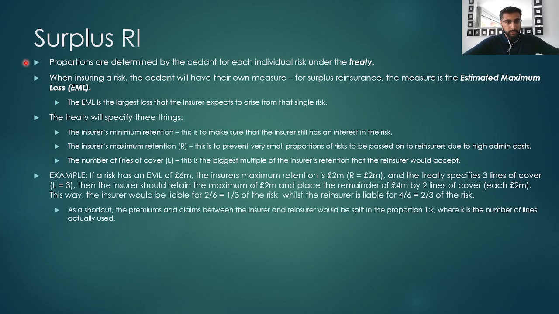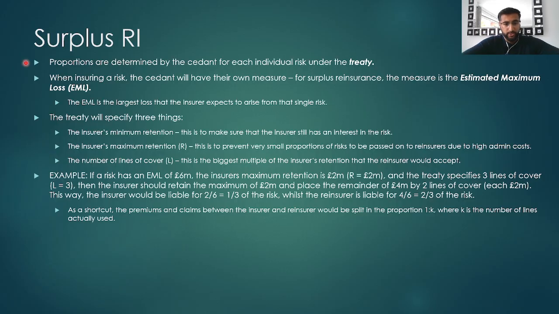So, for example, if a risk has an EML of £6 million and the insurance company's maximum retention is £2 million and the treaty specifies 3 lines of cover, then the insurance company could retain the maximum of £2 million and place the remainder of £4 million by 2 lines of cover, each line being £2 million. This way, the insurer would be liable for 2/6 or 1/3 of the risk, whilst the reinsurer is liable for 4/6 or 2/3 of the risk.